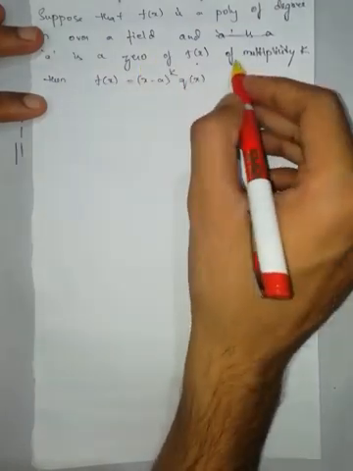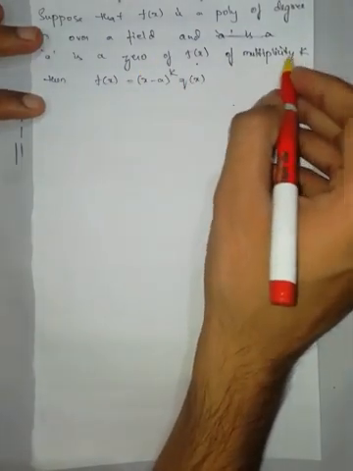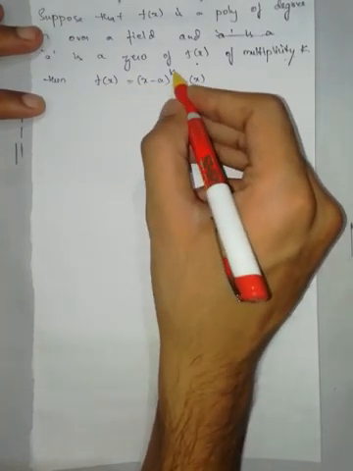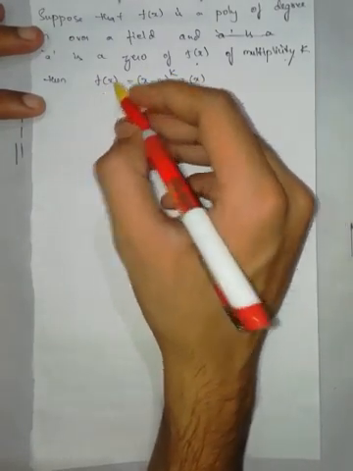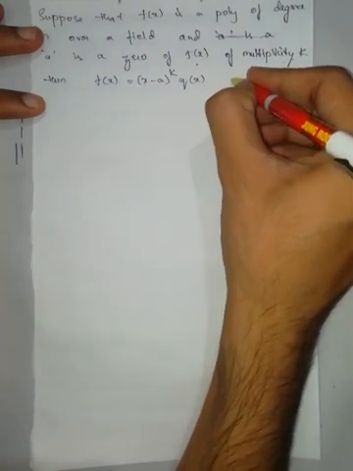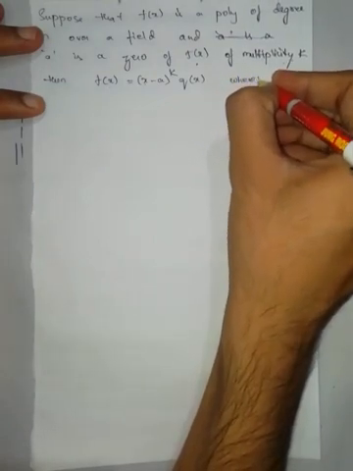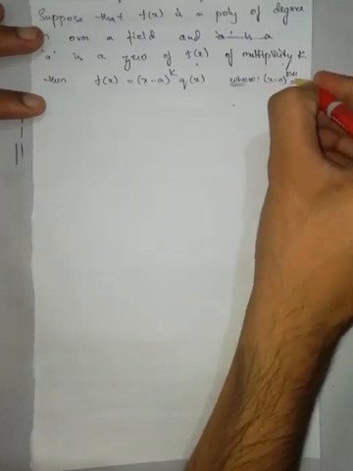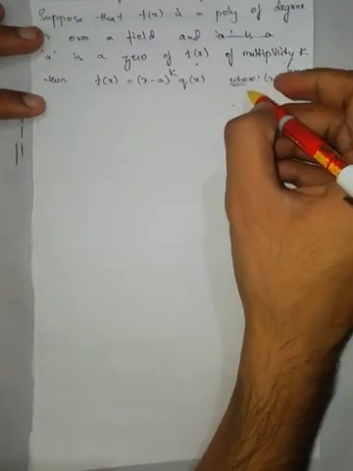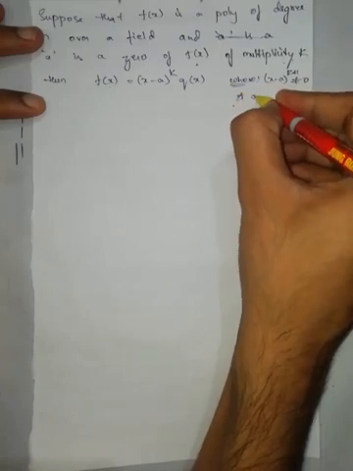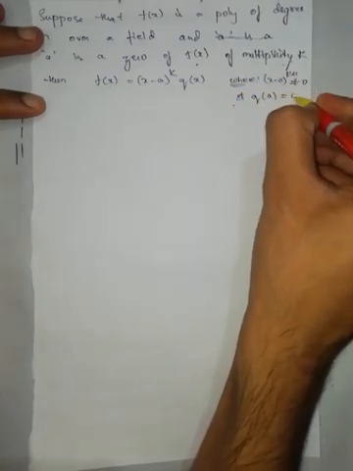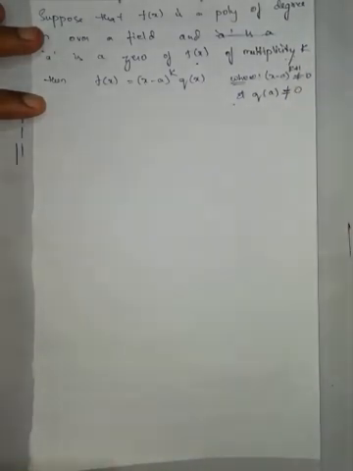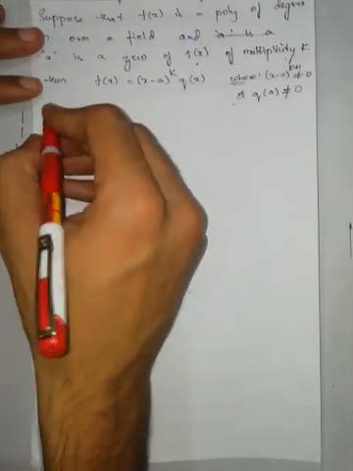That is, x minus a to the power of k is a factor of f of x, where x minus a to the power of k plus 1 does not divide f of x, and q of a is not equal to 0. Call this equation number 2.